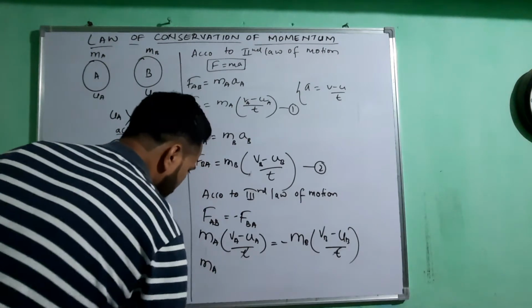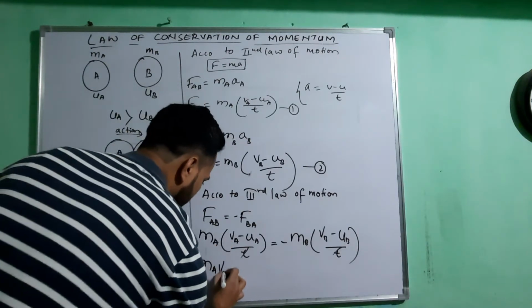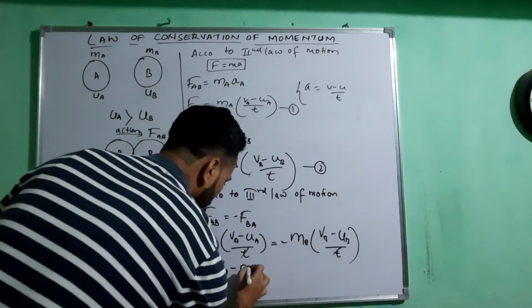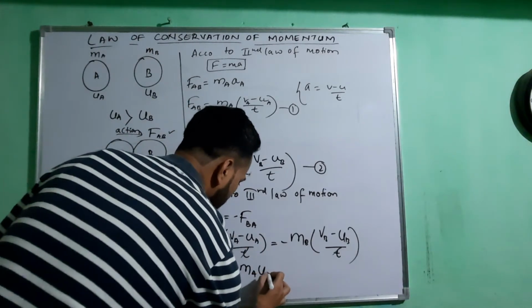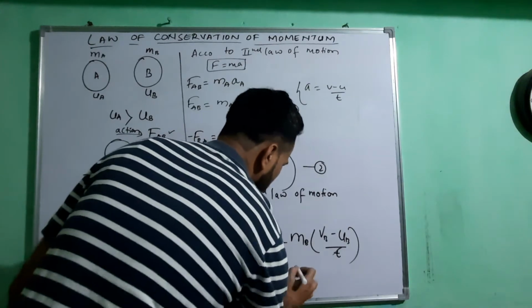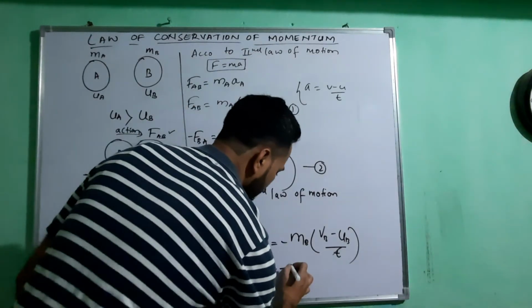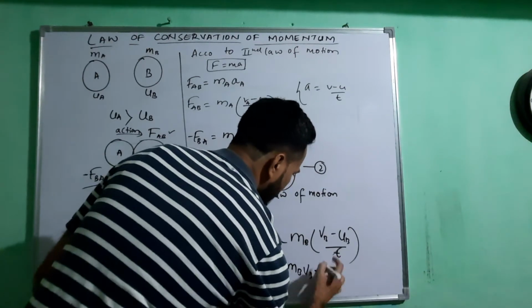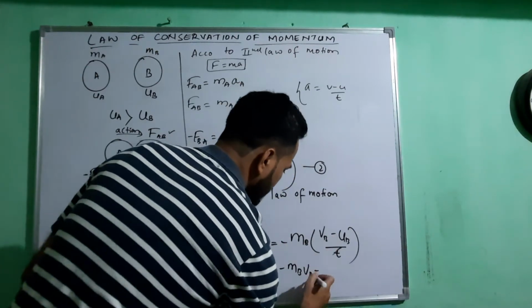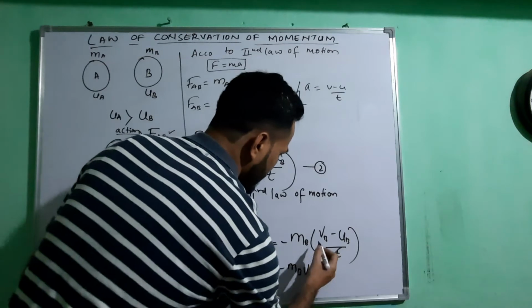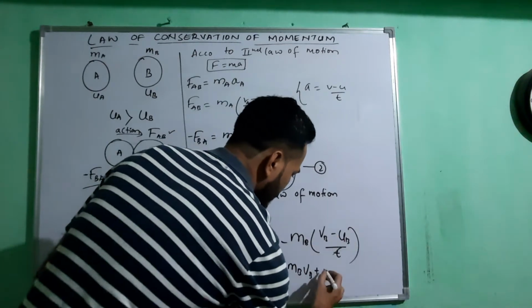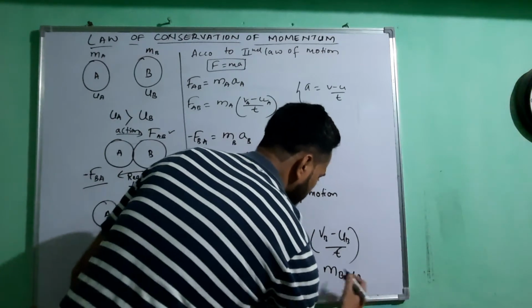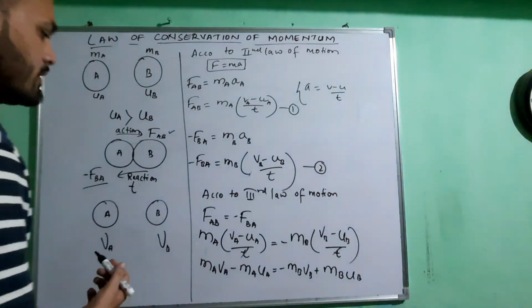MA into VA minus MA into UA is equal to minus sign as it is, MB VB, minus minus plus, then MB UB.